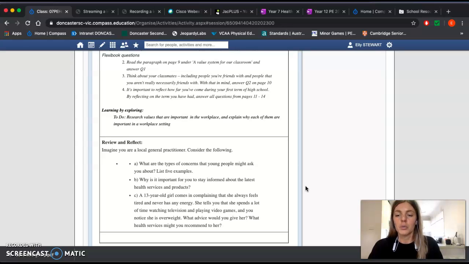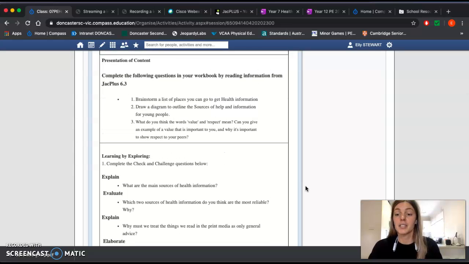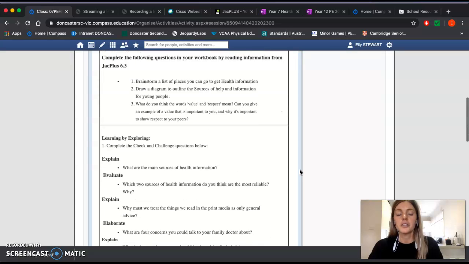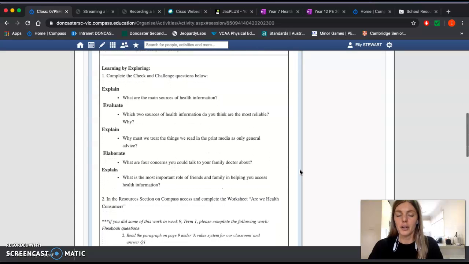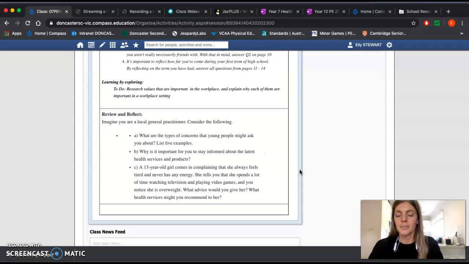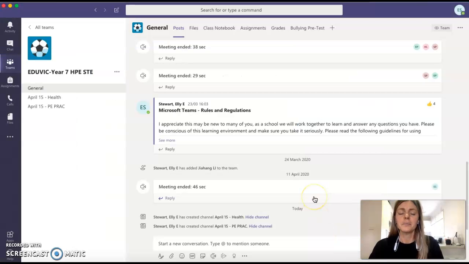So the way that the structure will work will probably differ slightly from lesson to lesson as myself and the students get used to the content, but I always hope to either do a live video or a recording of myself talking about the work that I expect them to do. Students will then complete the work at their own pace, and then we'll come back together at the end of the lesson for a review and reflect. Where that checking in and live videos will occur will be on MS Teams. So I'm just going to open that up now.